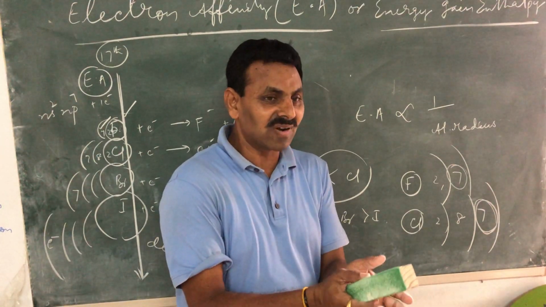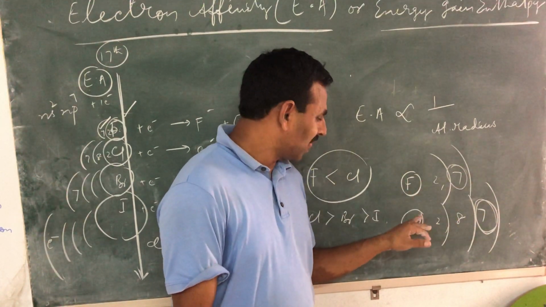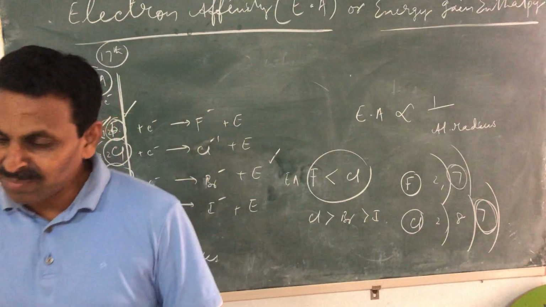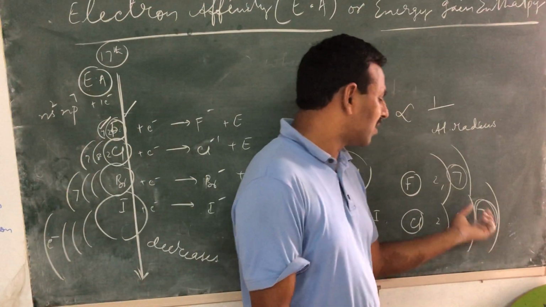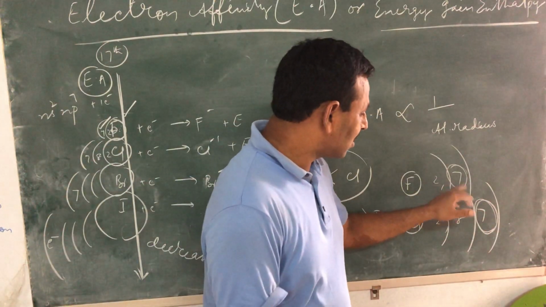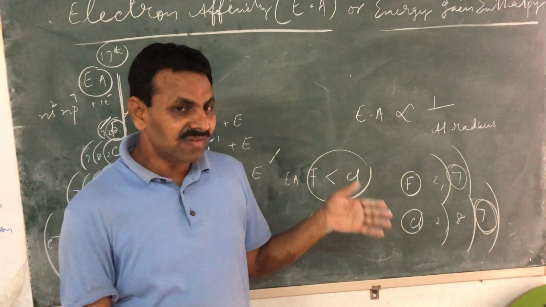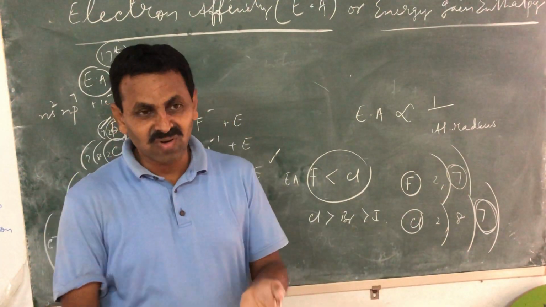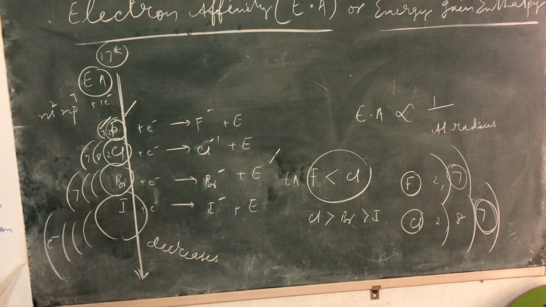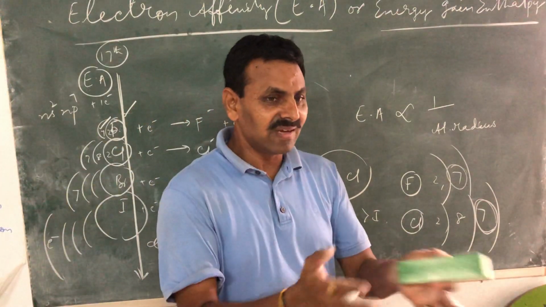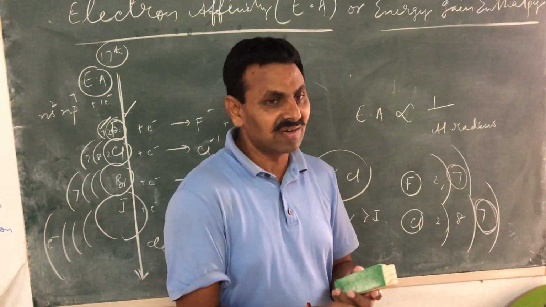For fluorine, the second is the valence shell; for chlorine, the third is the valence shell. When the shell number increases, the size increases. So 7 electrons are already present in a small house, experiencing repulsions because all of them have negative charge. These are the inter-electronic repulsions.